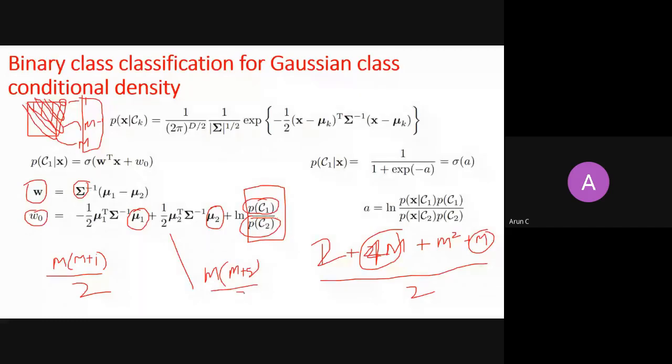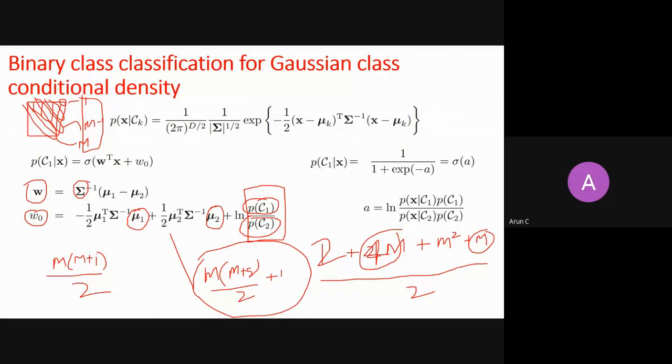So these are the total number of parameters that you need to estimate when you do probabilistic generative modeling for binary classification, right? Is this fine? Can you quickly say yes?